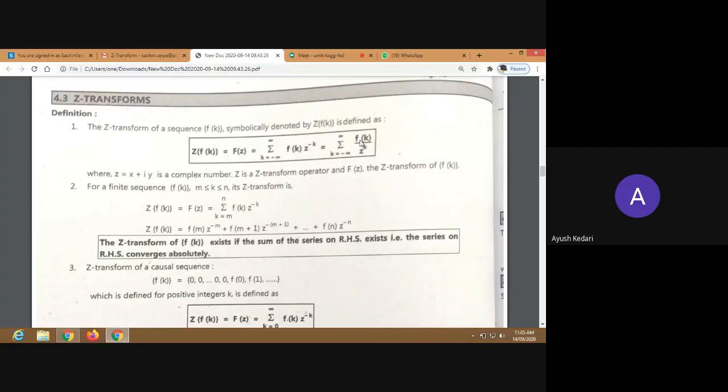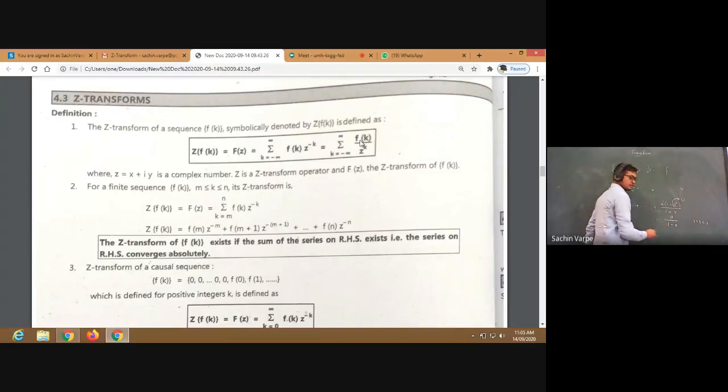So this term will go to 0 when mod r is less than 1. So 1 minus 0 will be 1, and 1 into a will be a upon 1 minus r. And that is a fixed finite number, right? So this is the limit of this series, and therefore this series converges to this limit when mod r is less than 1. That is what convergence means.